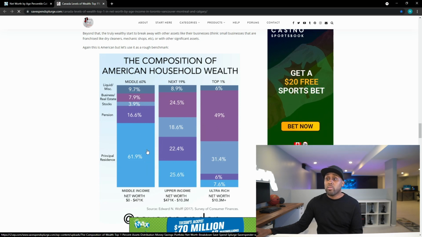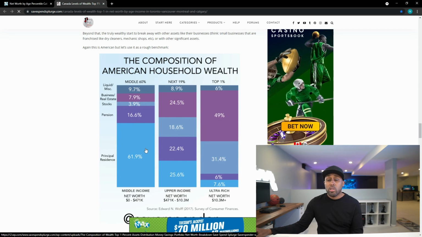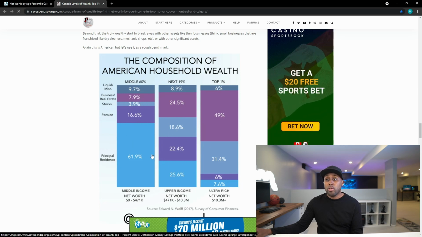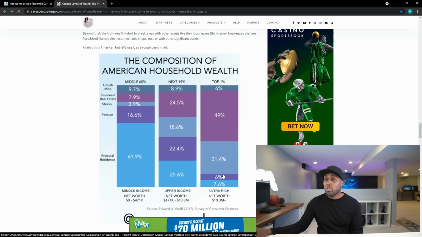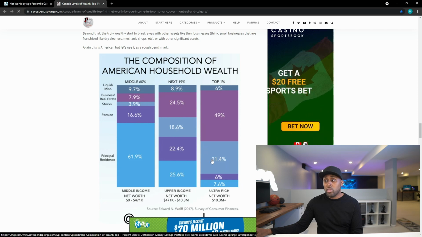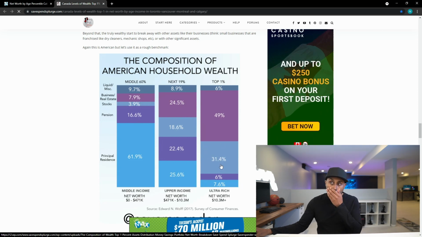And here's the biggest difference. The middle class tends to have most of their wealth in their principal residence, right? And that just tells you, in 2008, when everything crashed, who do you think got impacted the most out of all these groups, right? The people who put all their money in one area, the principal housing, or the 1% who, yes, put their money in real estate, but also diversified in the stock market and whatnot, right?